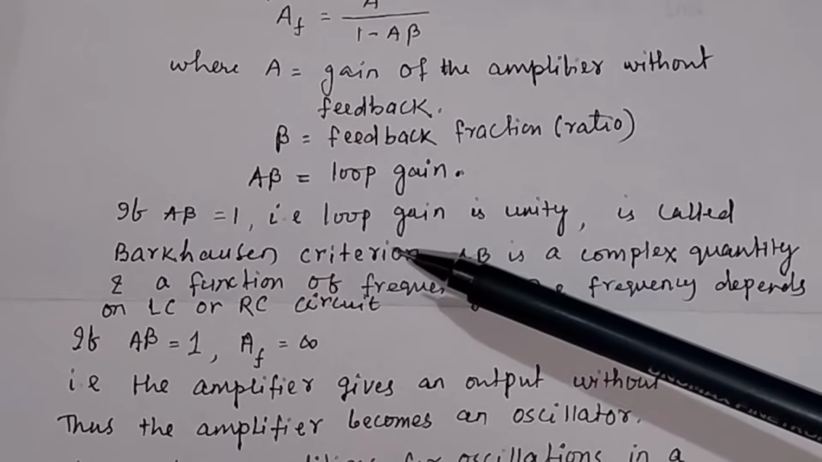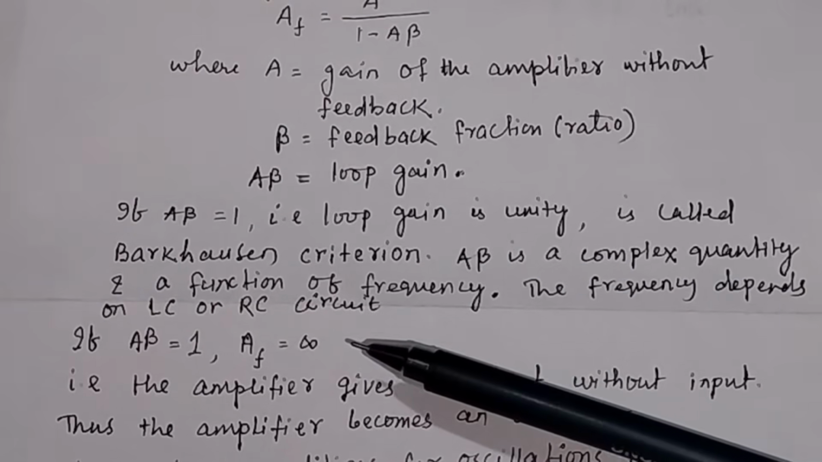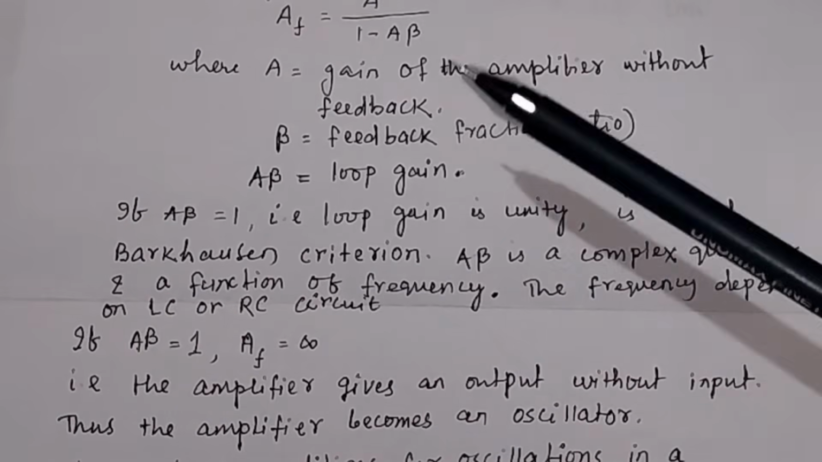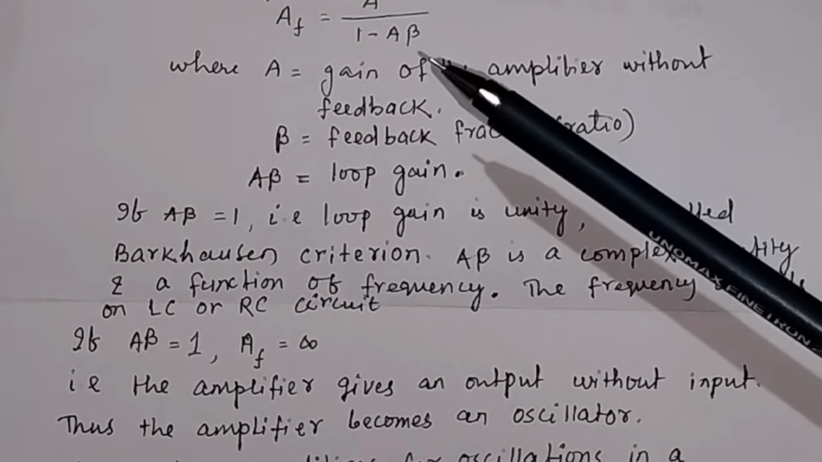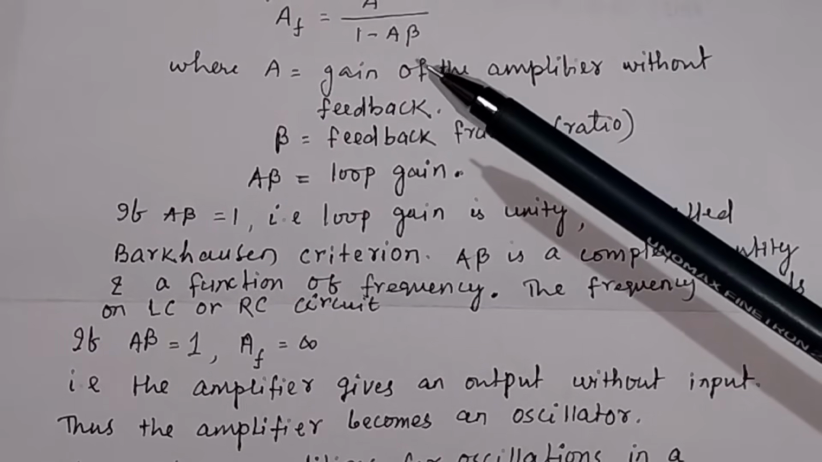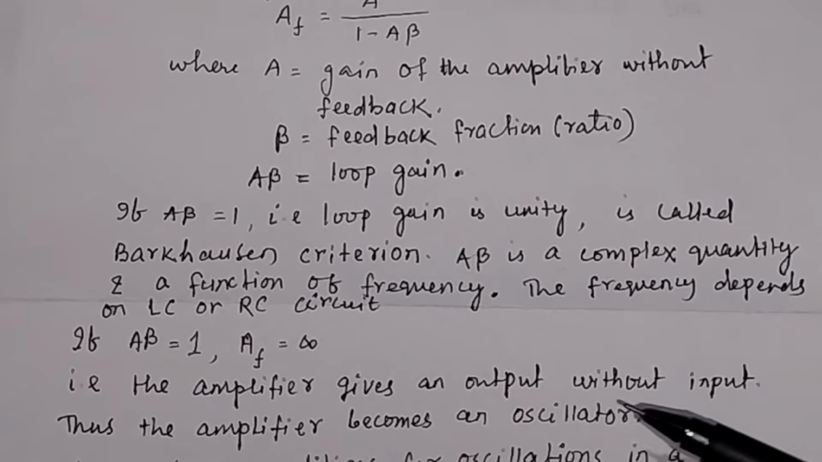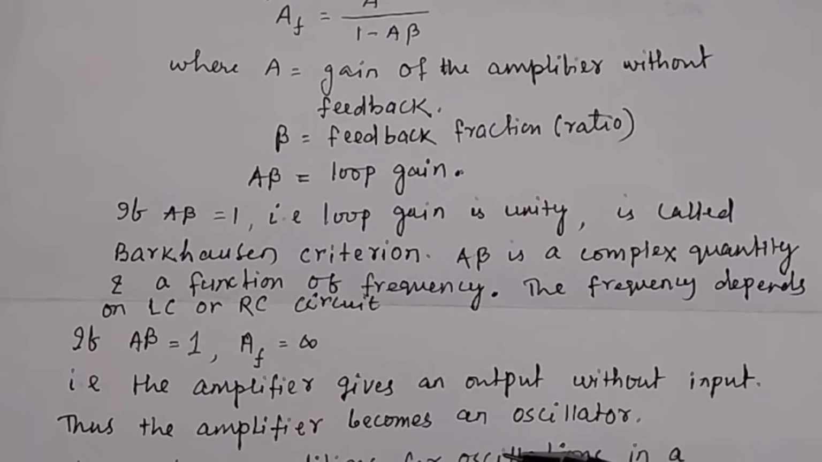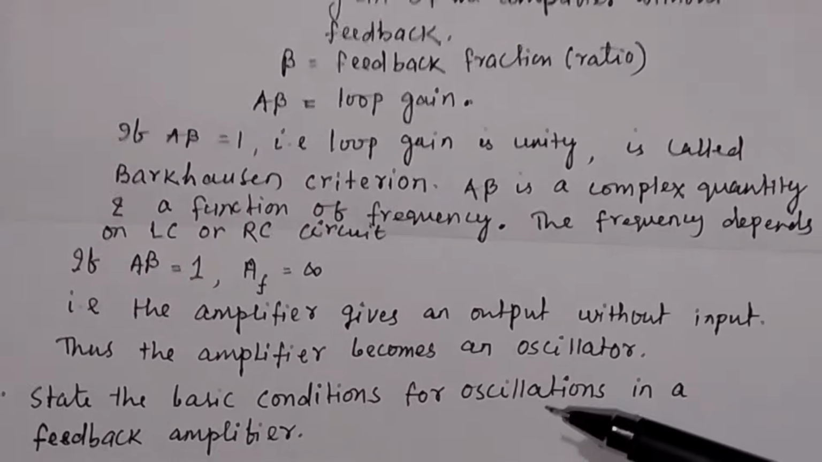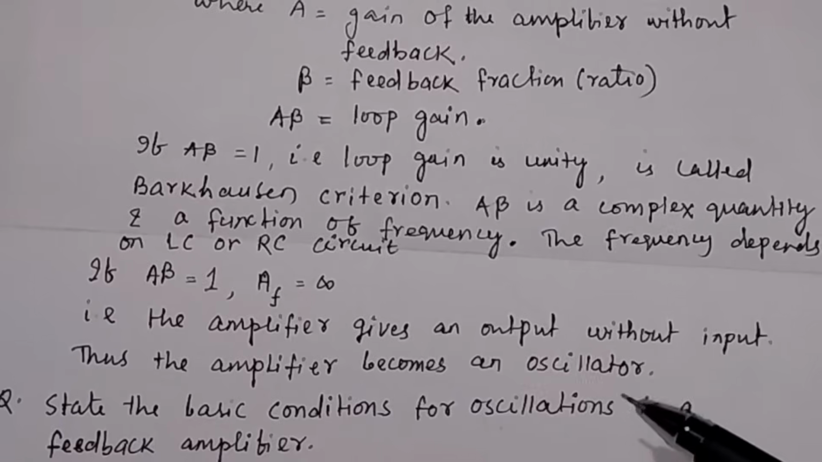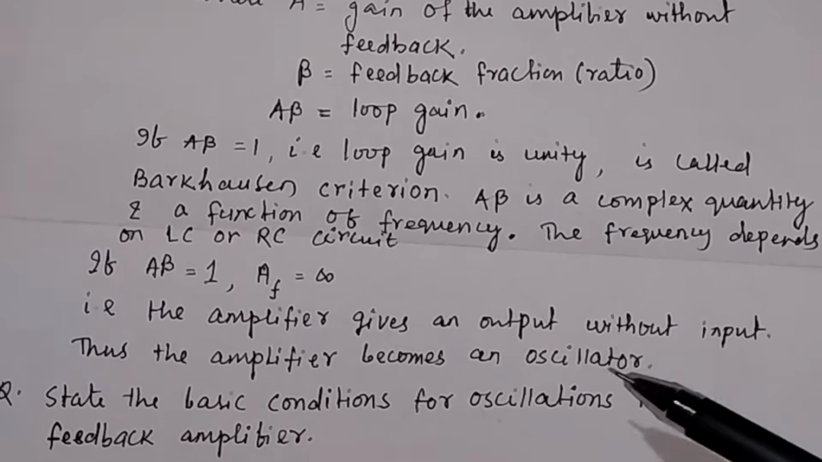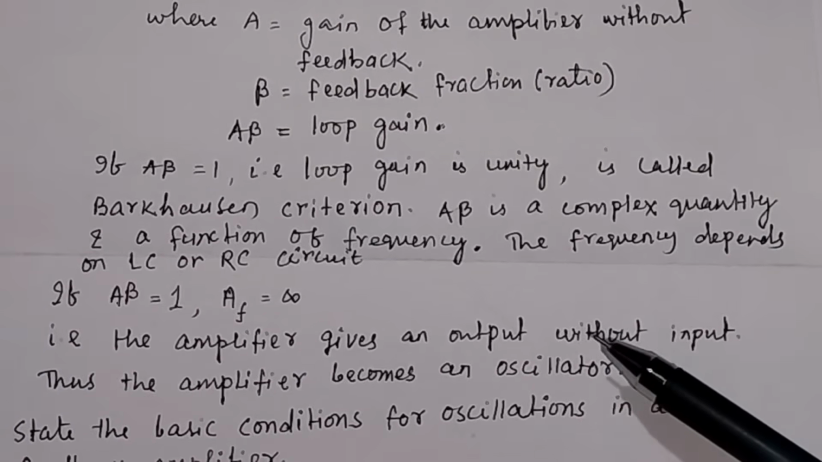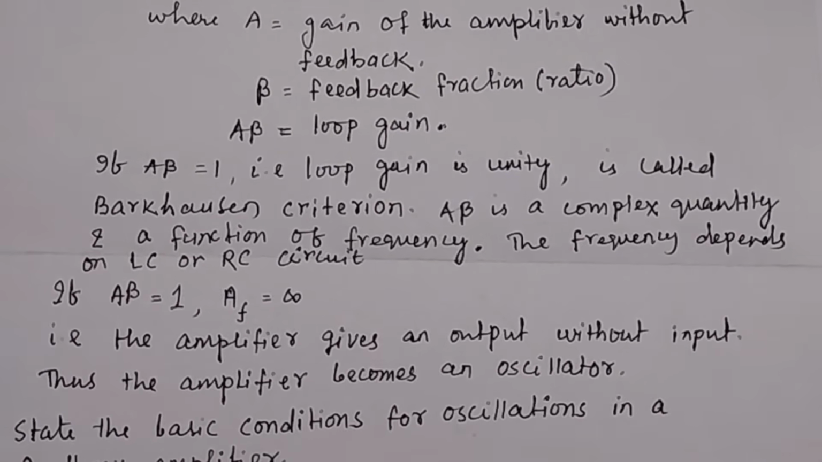unity. You have to choose the value of L or C in the LC circuit, or R and C in the RC circuit, so that the value of A beta will be equal to 1. This is in your hand, you can choose it. And then the amplifier gives an output without input. Thus the amplifier becomes an oscillator. So when the A beta, that is the loop gain, is equal to unity, this is called, a very important question, the Barkhausen criterion for oscillation.